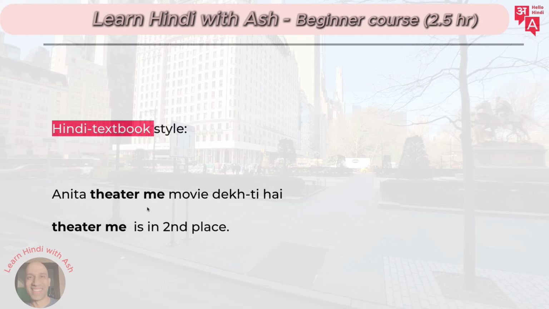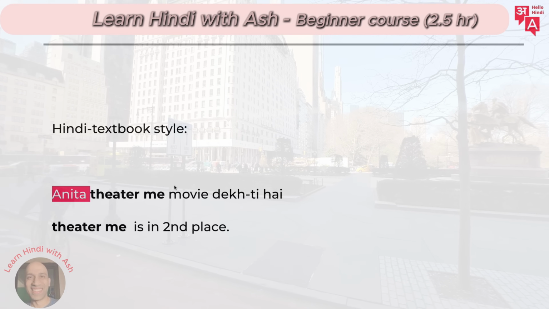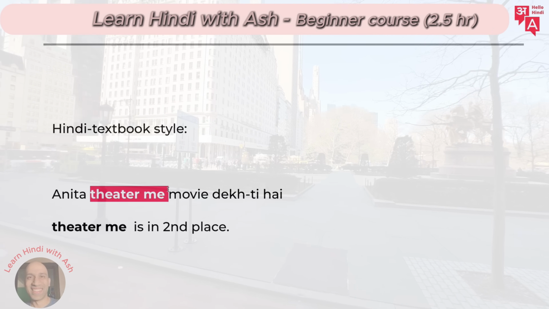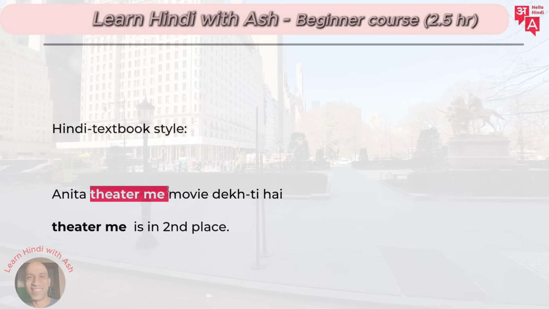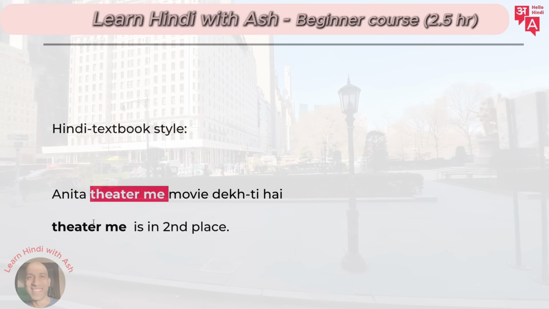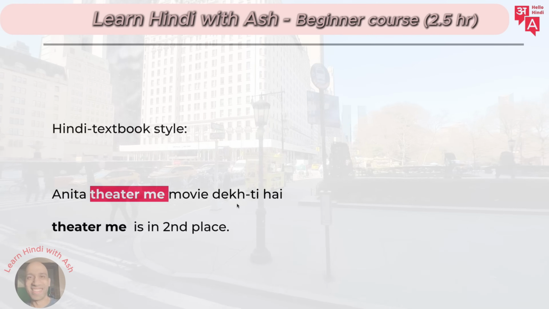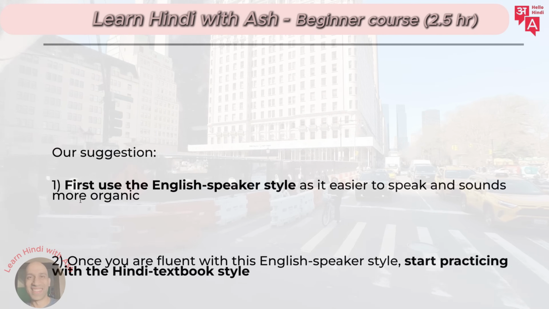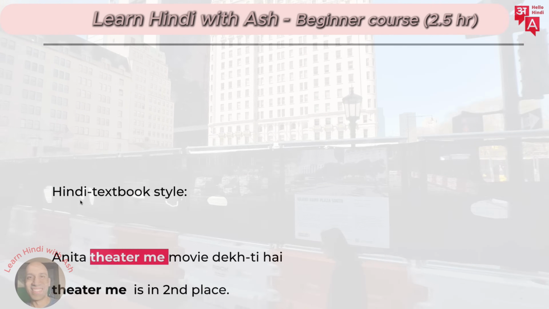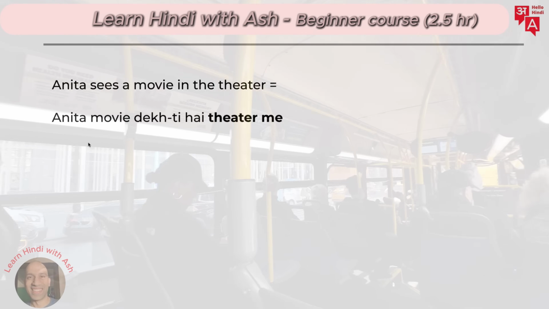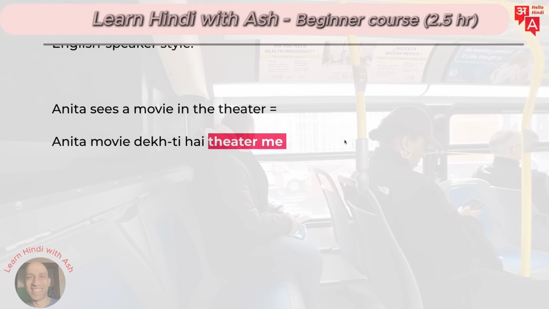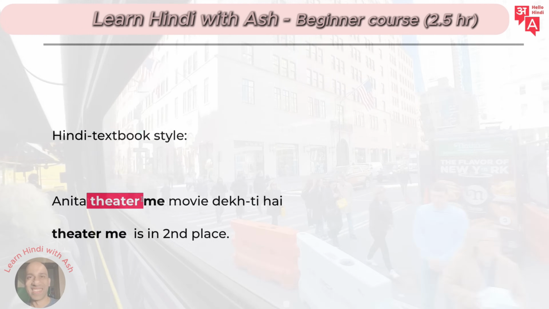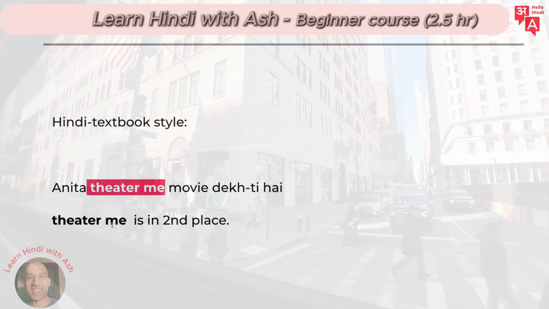You'll always see the textbooks using it this way, but we are practical people. We want to speak Hindi, and we want to speak it the fastest way possible and the most correct way possible. And this is how you'll say this. Anita theater mein movie dekhti hai. Anita sees a movie in the theater, like this, right? Okay, so remember the 2 ways are Anita movie dekhti hai theater mein, and the second way is Anita theater mein movie dekhti hai. Right, 2 ways of putting it.